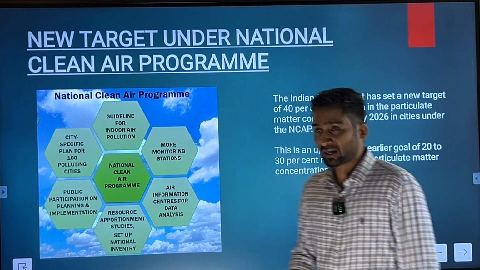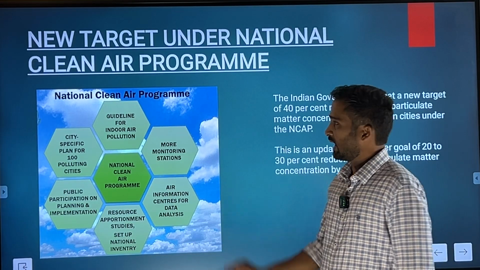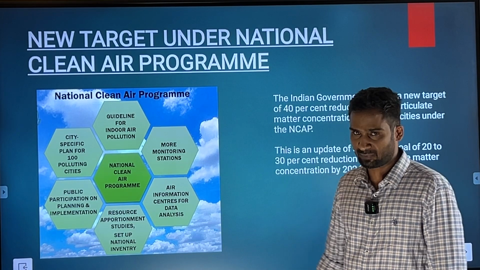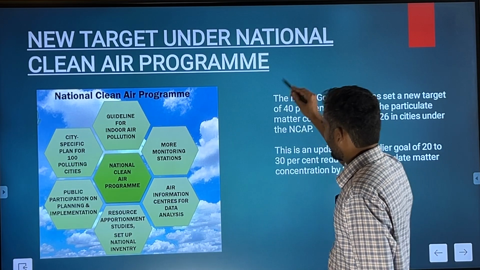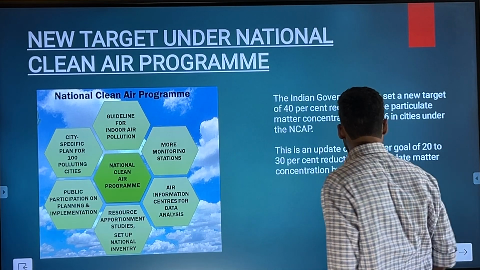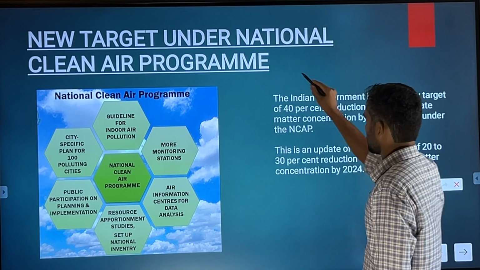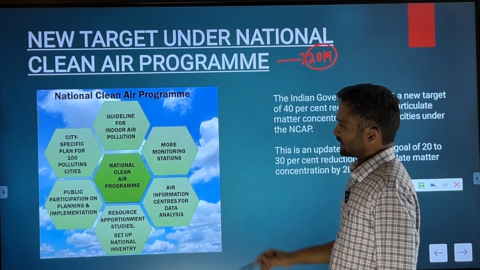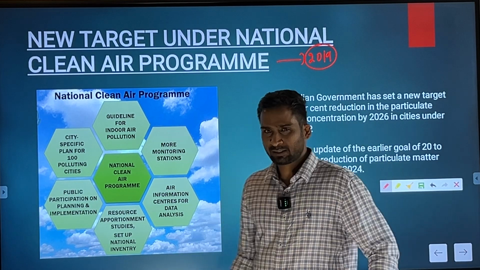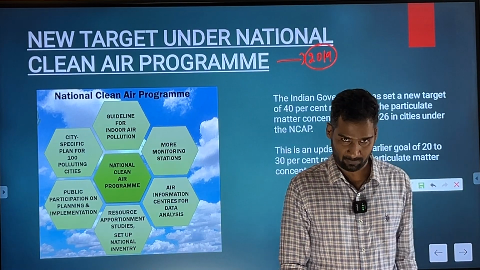So, first topic is related to the new targets that have been set under the NCAP program, National Clean Air Program. We'll talk about this program in detail, but let me tell you that this program was launched in 2019 and in 2024 there have been certain changes under the objective of this program.